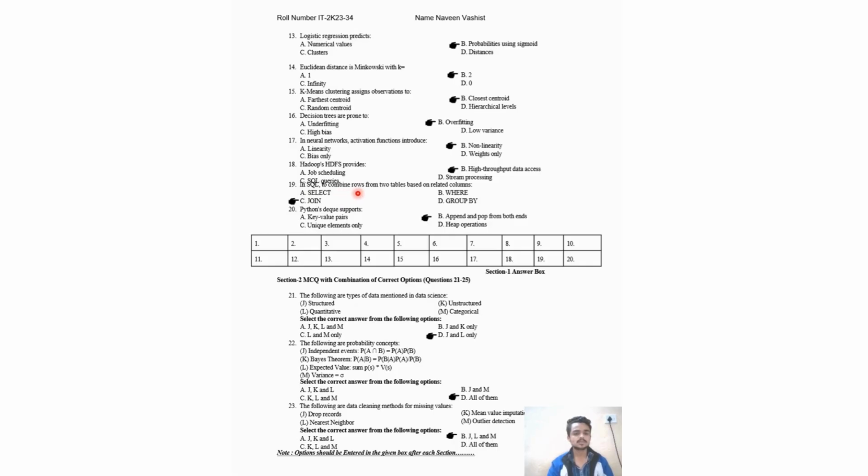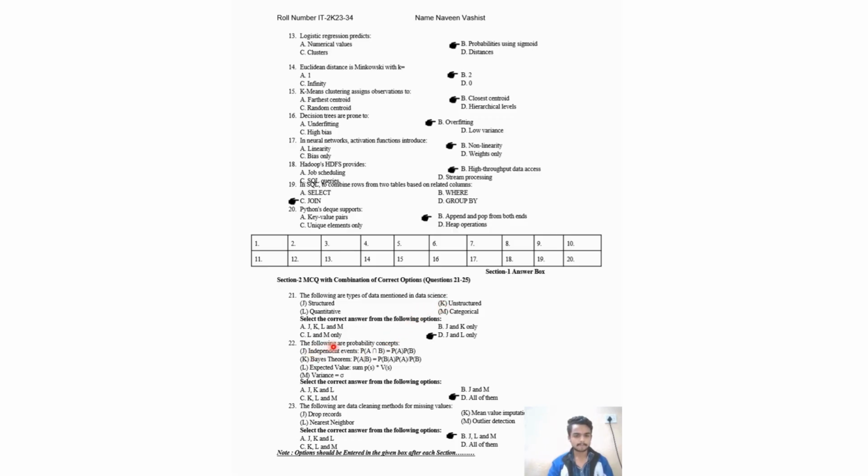In SQL, to combine rows from two tables based on related columns, option A select, B where, C join. The answer is C, join. Python deque supports option B, append and pop from both ends. The following are types of data mentioned in data science: A is structured, unstructured, quantitative, categorical. So what are the most correct answers here? So the answer is D, J and L only. Like structured and quantitative.